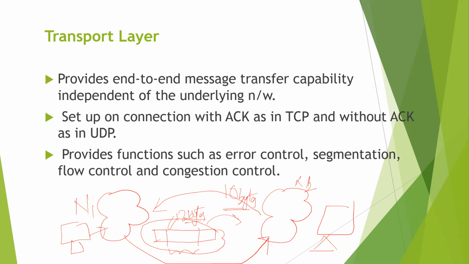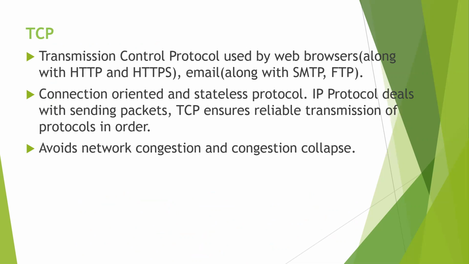Okay, so what are the protocols followed by the transport layer in IoT? We will see now. The very first protocol is TCP. TCP means Transmission Control Protocol. It is the most widely used transport layer protocol, used by web browsers.